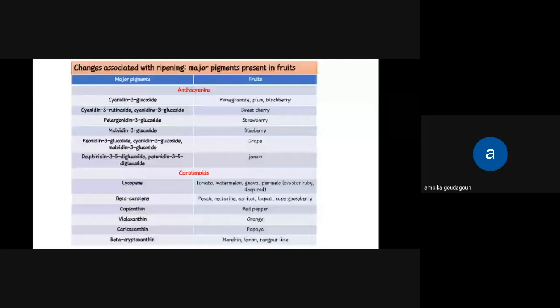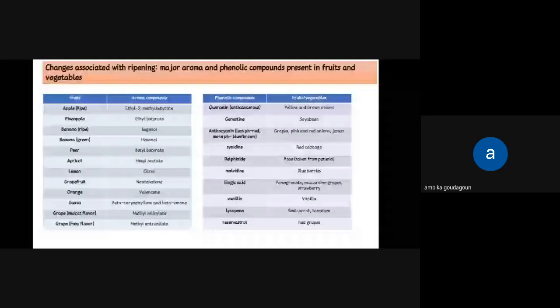And also changes with respect to aroma and phenolic compounds. First, ripe apple aroma is due to ethyl 2-methyl butyrate. Pineapple, it's ethyl butyrate. Ripe banana and green banana are different. For ripe banana, it's eugenol, and for green banana, it's hexanol. And for pear, it's butyl butyrate. For apricot, it's hexyl acetate. For lemon, it's citral. For grapefruit, nootkatone.